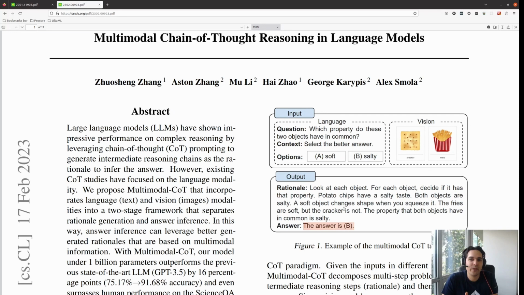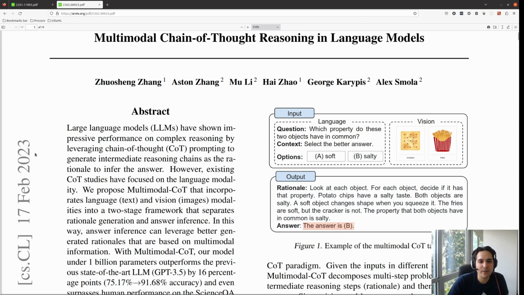Language models are not really reasoning, but the thing I want to talk about in this paper is that if we train the language model to learn the rationale, then from the rationale go to the answer, that would give us a better result. And in terms of accuracy, it can even increase by about 16%.